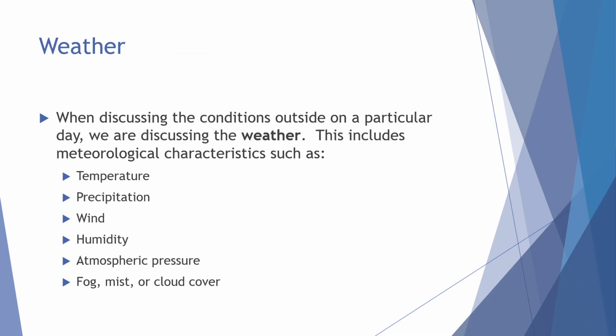When we're describing weather, we're typically talking about the particular conditions outside at a given time or given day. So this would include things like the temperature, precipitation, wind, humidity, the pressure, and what the cloud cover looks like.